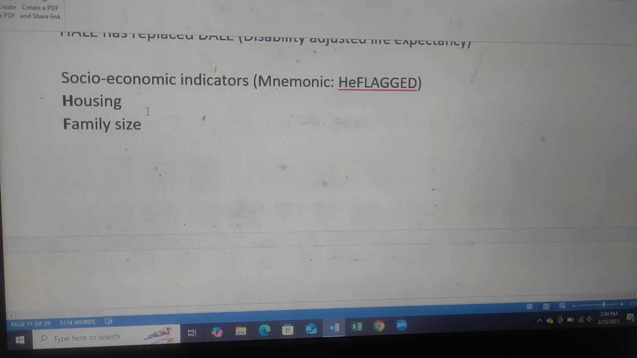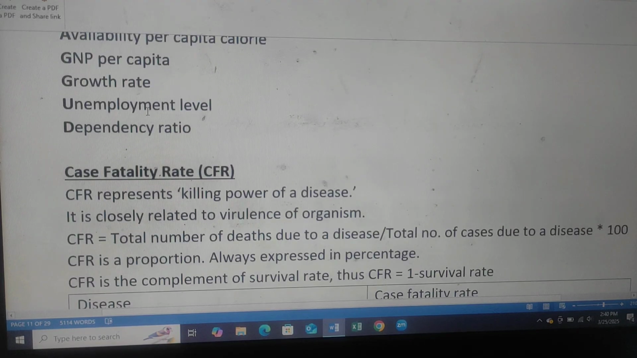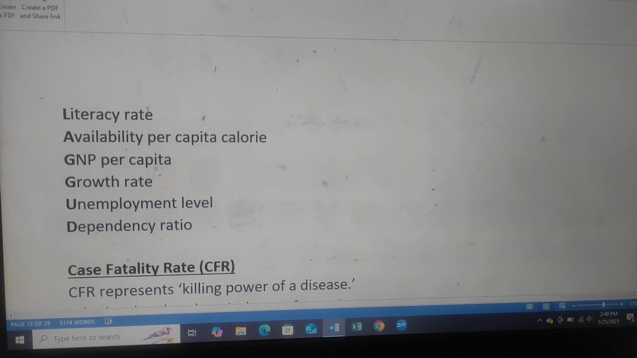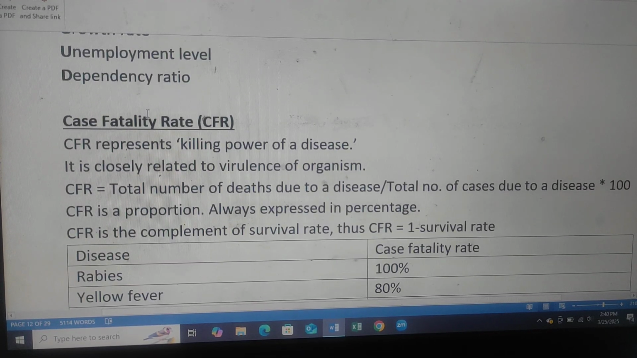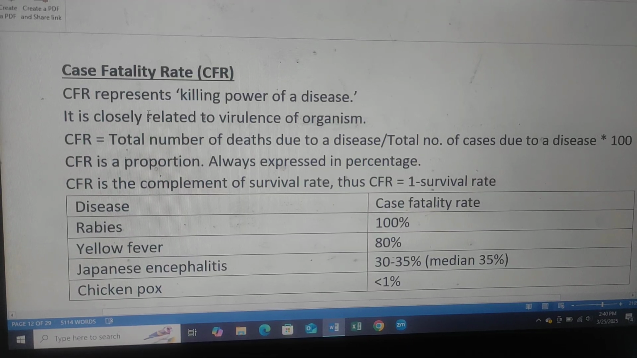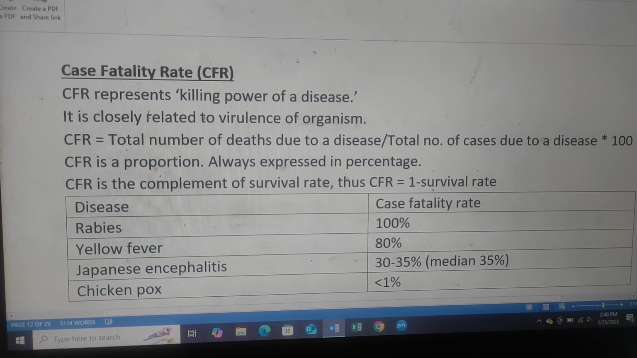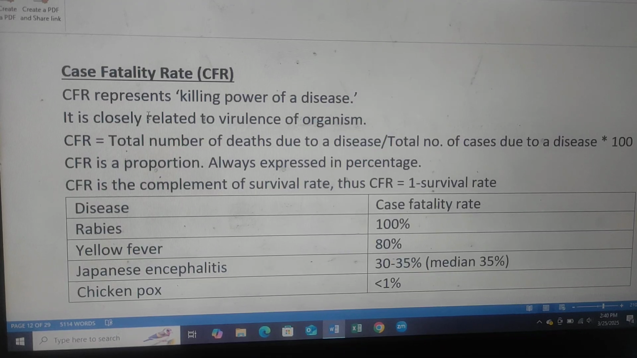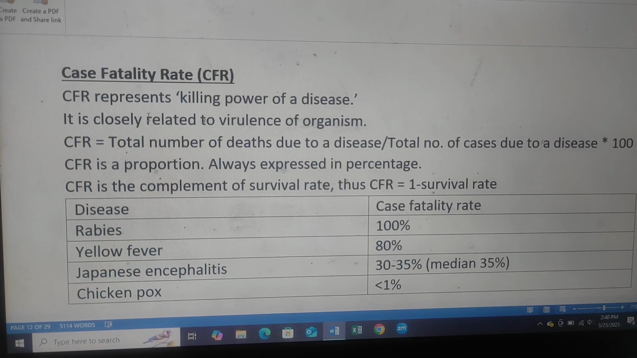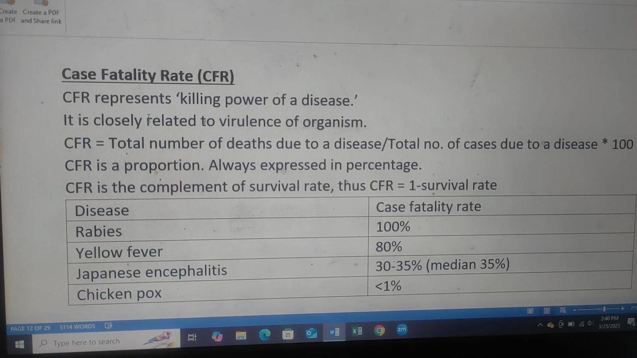Reflect: housing, family size, literacy, availability of per capita calorie, GNP per capita, growth rate, unemployment rate, and dependency ratio. Case fatality rate. Case fatality rate represents the killing power of a disease. It is closely related to virulence of the organism. Case fatality rate is the total number of deaths due to disease divided by total number of cases due to disease, multiplied by 100. It is a proportion, always expressed in percentage.